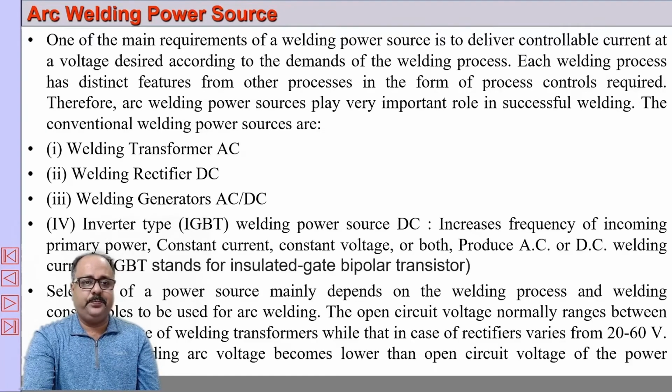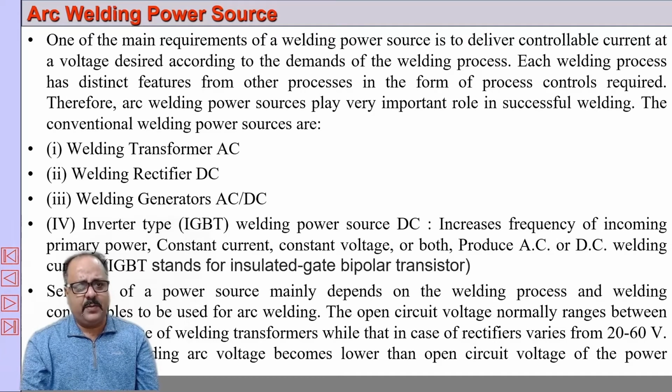If your eye is exposed for a significant period of time to this arc, you will be in trouble later on. So you require a power source. Earlier a welding transformer, welding rectifier, or welding generator, AC/DC, used to be used. Nowadays we use an inverter type IGBT welding power source, which can produce AC current, DC current, reverse polarity, straight polarity, and IGBT stands for insulated gate bipolar transistor. I don't have much knowledge about the technology of IGBT, but this much I understand, that IGBT or inverter type technology allows large variations of current and voltage.